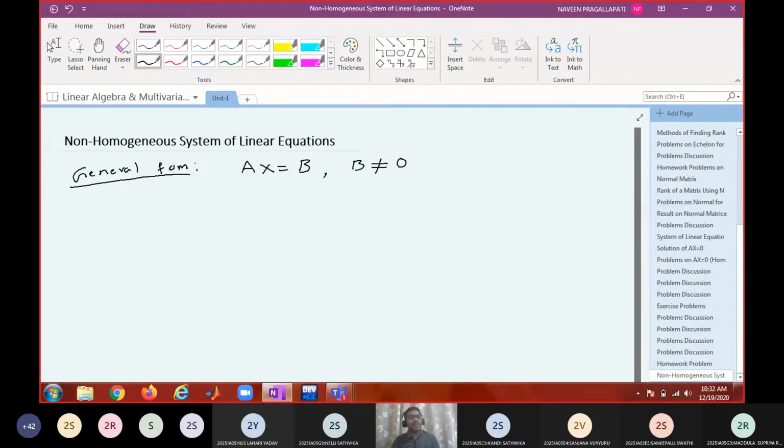Third question, if it is consistent, how to solve the non-homogeneous system? We have to answer three questions. Is it consistent always? Not always. Can you provide an example of a system where it may not have any solution?